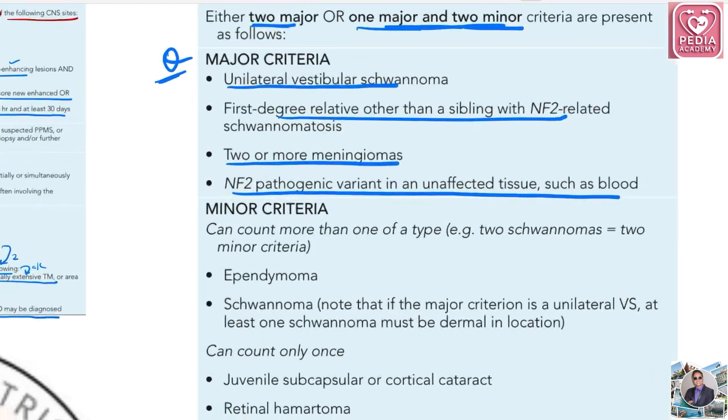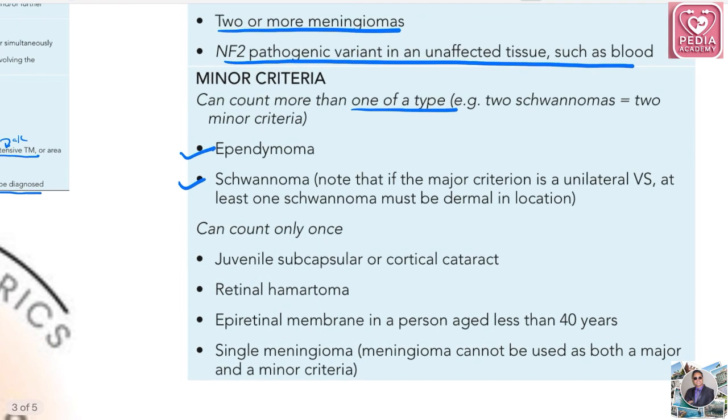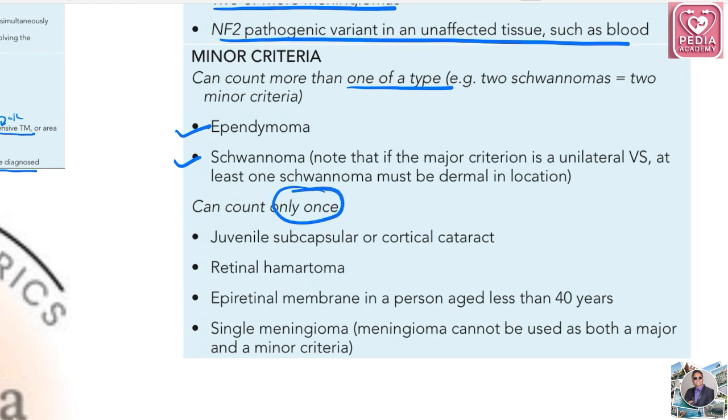Okay, minor criteria can count more than once for some types, like two schwannoma is more than one criteria. So ependymoma, schwannoma. Okay, can count only once. Juvenile subcapsular cortical cataract, retinal hamartoma, epiretinal membrane, and single meningioma.